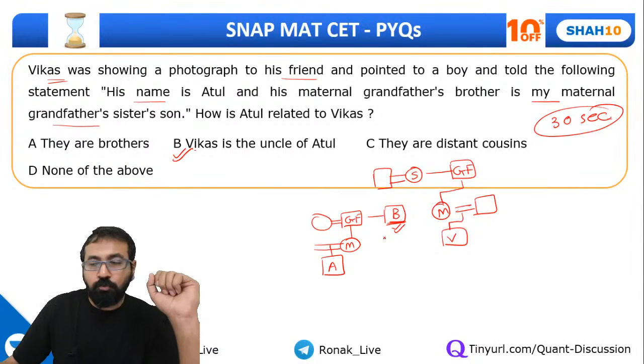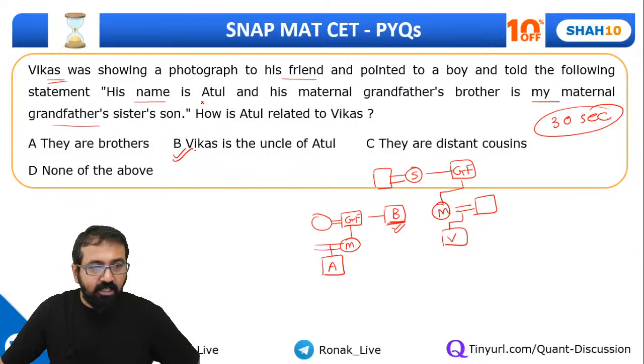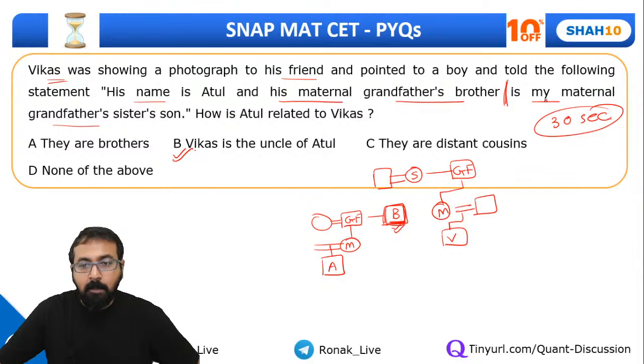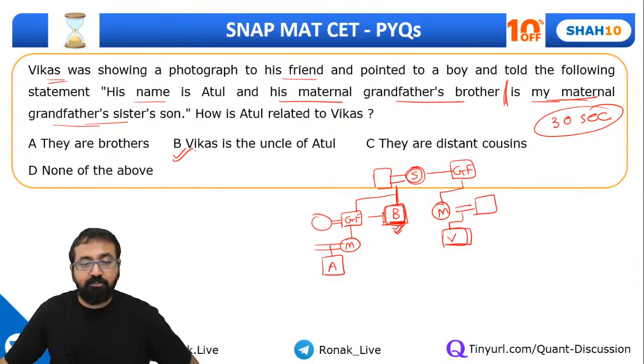Okay. So once again, let's understand this part quickly, guys, in case you didn't get it. Look at the statement once again. So his name is Atul, and his maternal grandfather's brother. Just stop here. That is Atul's maternal grandfather's brother. That means we have come up to this point: my maternal grandfather's sister's son. So Vikas' maternal grandfather's sister's son. Okay, so this grandfather. This grandfather's brother, of course the grandfather himself will be the son of the sister of her grandfather, right?